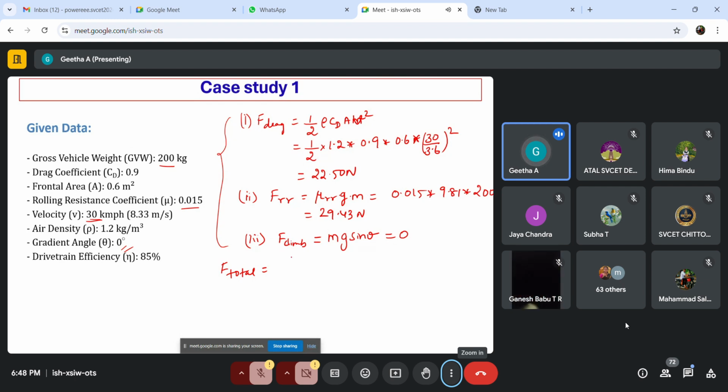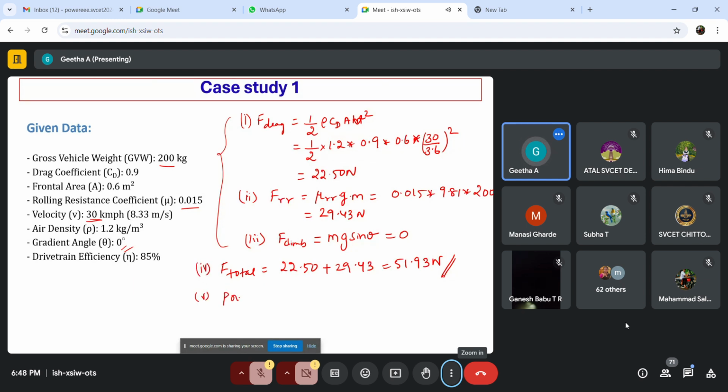So what is the total force? Adding all your forces, we get the total force: 22.50 plus 29.43, which is equal to 51.93 Newton. This is the actual force that we require.